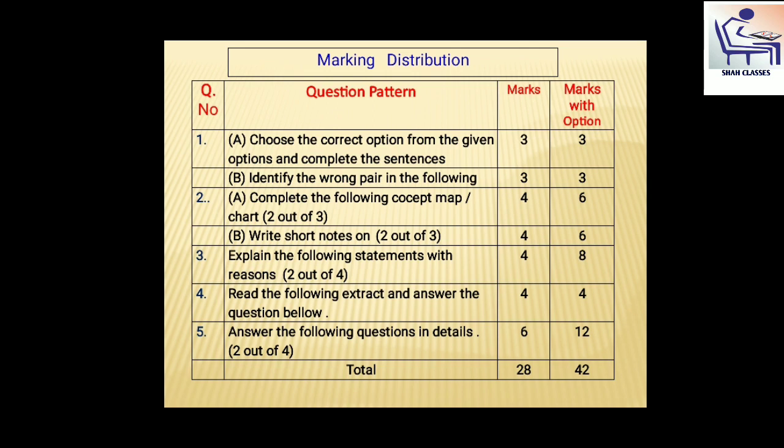Next, the 5th question is: answer the following question in detail, 2 out of 4, and this question is carrying 6 marks. So here are 5 questions for 28 marks on your history syllabus.